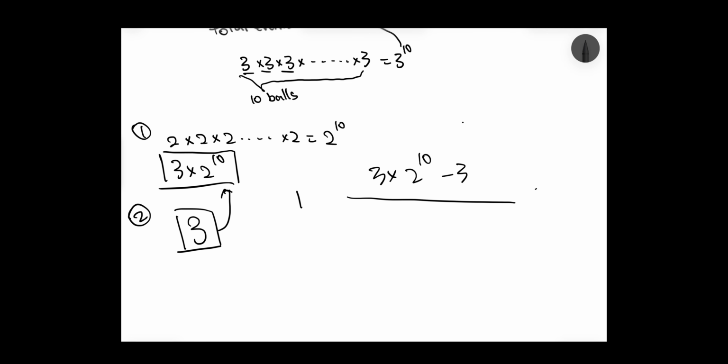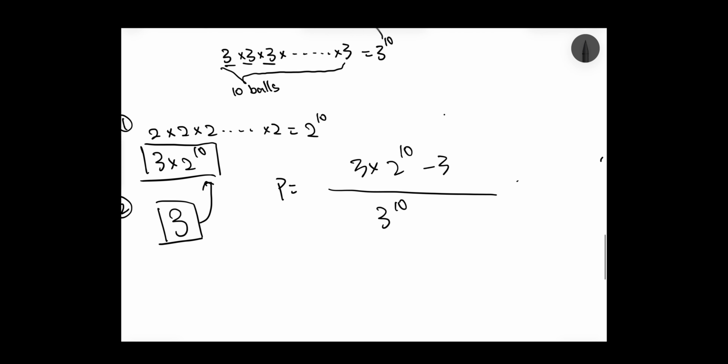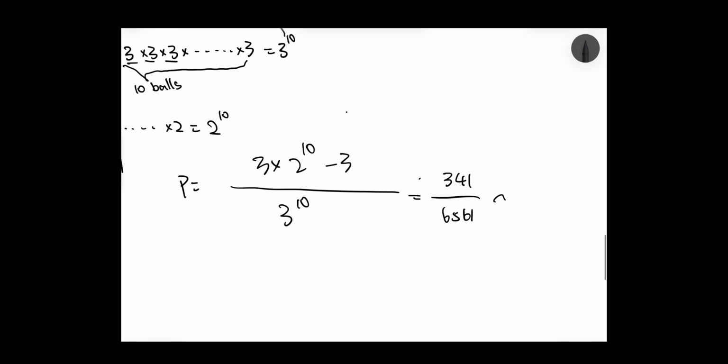And the probability will just be that over the total number of cases, as we said before, 3 to the 10. Evaluating this gives us 341 over 6561, which is approximately 5.197%. And that's our final answer to this problem.